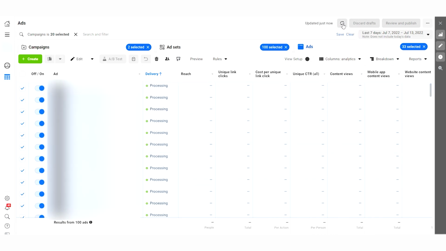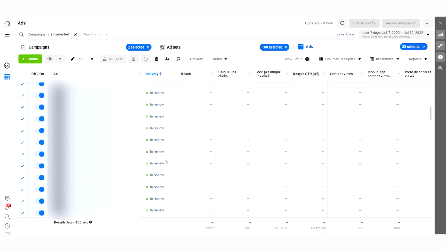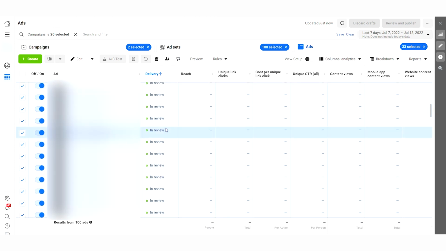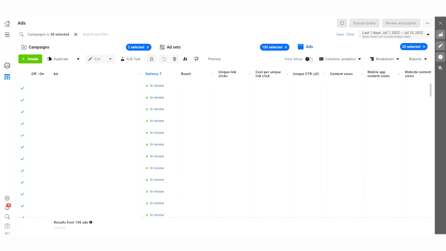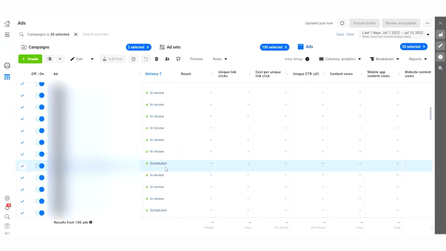Let me see. Soon some of those are going to start going to scheduling and so on. You see, now these are in review. Okay, you can see they're in review. So some of those are going to be rejected again, some of those are not, and you are going to keep doing this again and again and again until you have all of them actually published. Now you see this one, for example, it's already scheduled, so the problem is solved. Okay, this one is already scheduled.